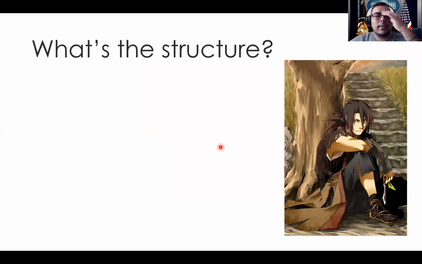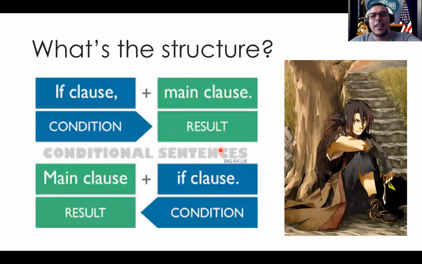Now we're going to tackle the structure. So I want you to take a second and think about the general structure for conditionals. Pause the video and try and guess what are the two parts that make a conditional sentence. All right, I'm going to give you the answer if you didn't guess it right. Pretty sure you did. We always have a condition and we have a result. These are the two things that are going to make up our conditional sentences. We call the condition the if clause and the result is the main clause.